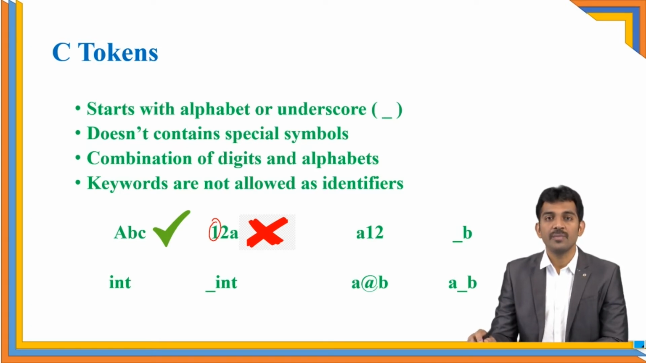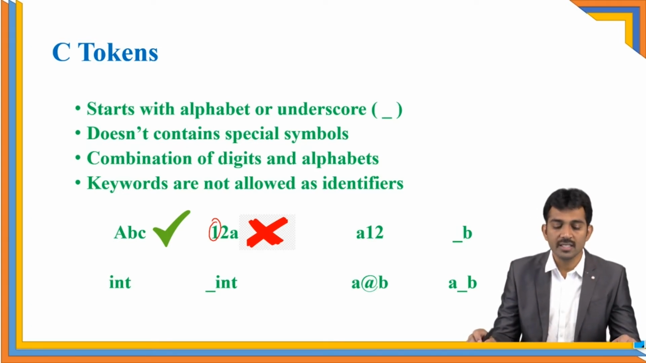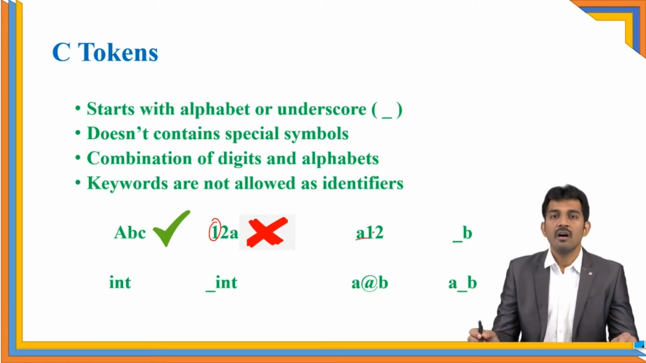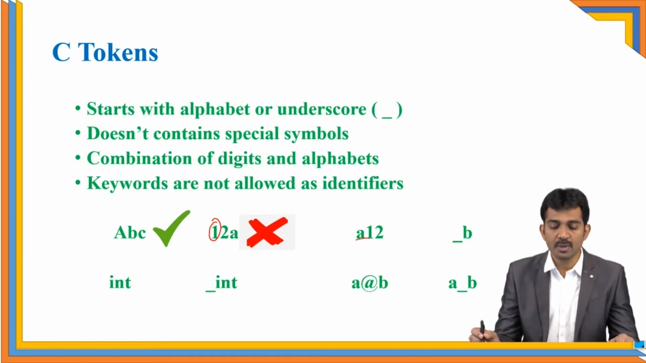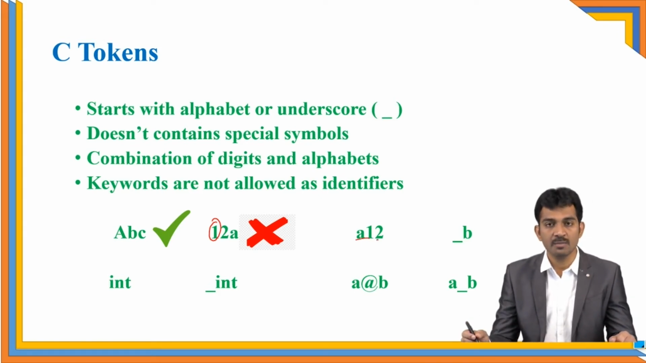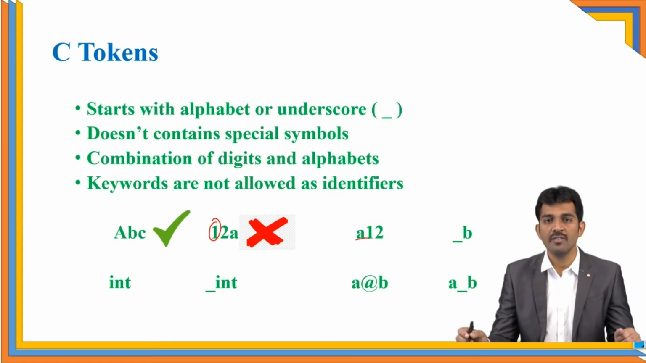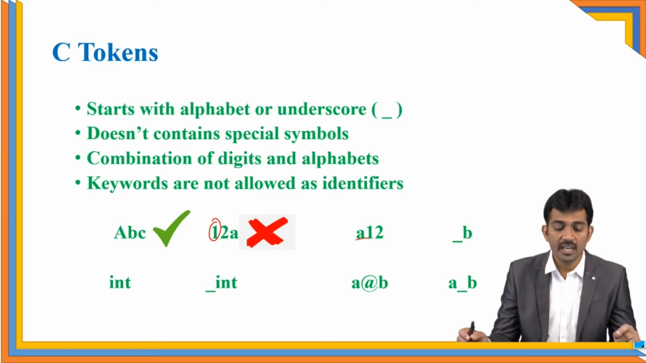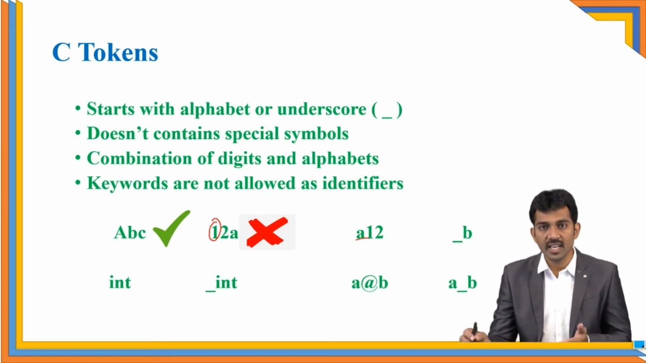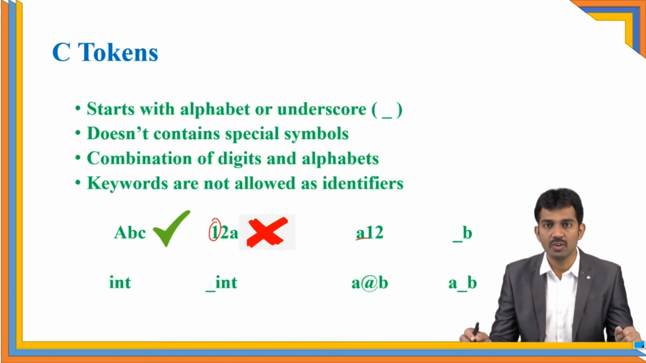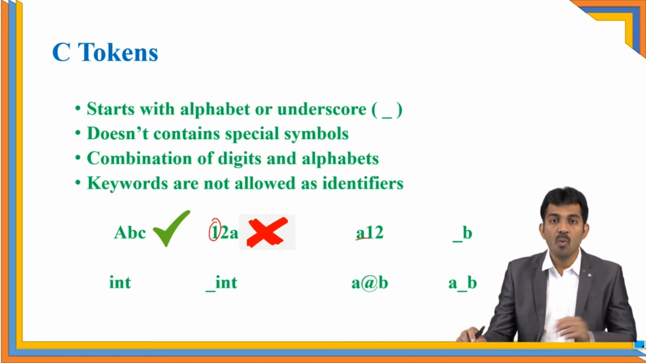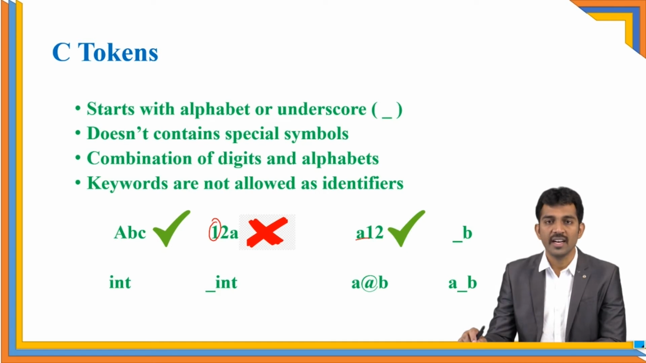Coming to A12. If you follow the first rule, yes, it starts with an alphabet. It does not contain any special symbols. It is a combination of digits and alphabets. And keywords are not allowed as identifiers. A12 is not a keyword. Exactly, this is a valid identifier.